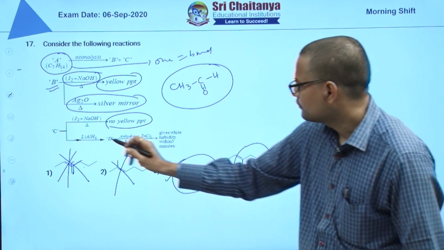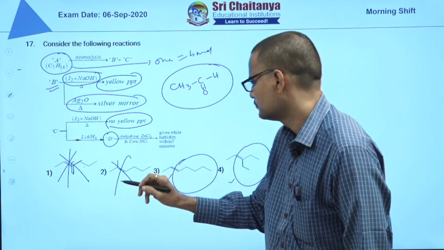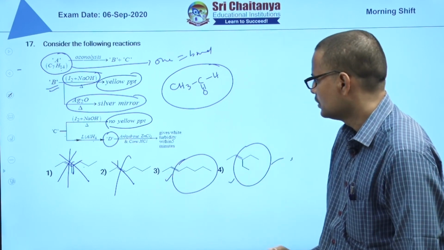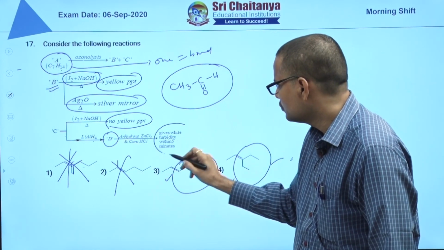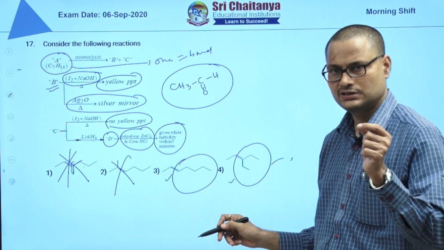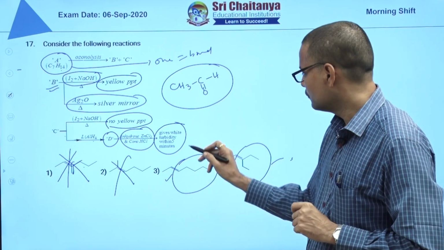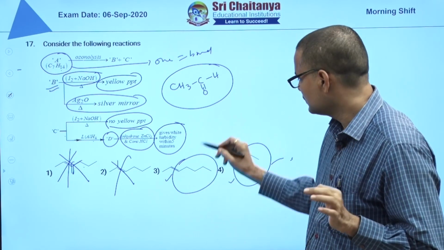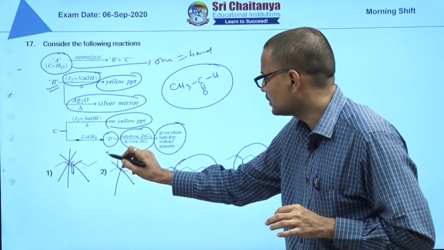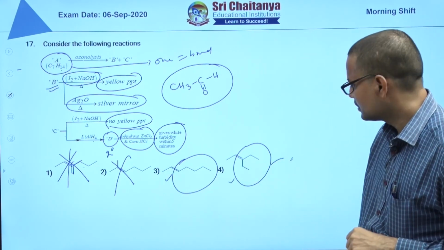But the second form, on treatment with lithium aluminum hydride, you will get an alcohol. With the Lucas reagent, anhydrous ZnCl2 and concentrated HCl is the Lucas reagent, it is giving white turbidity within 5 minutes. That means this should be a secondary alcohol. Which gives a secondary alcohol?